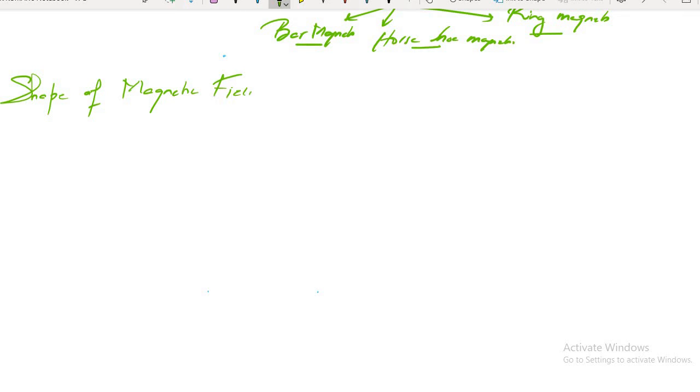Okay. So there should be something that can tell us about the shape of the magnetic field. Yes, there are several experiments. So we understand the shape of the magnetic field by the magnetic field lines.